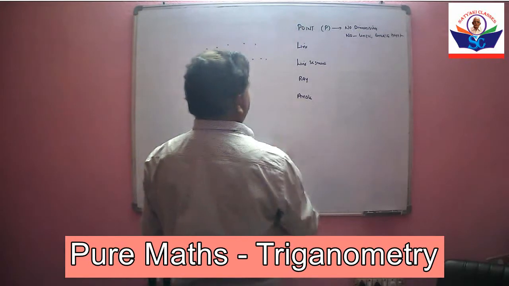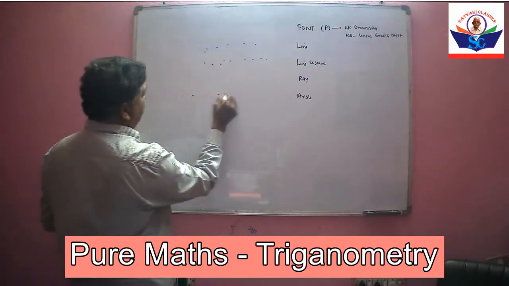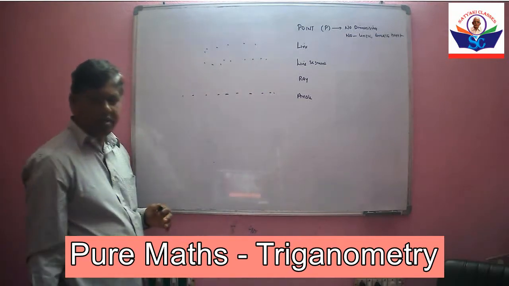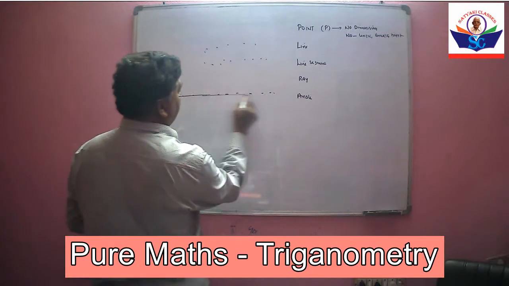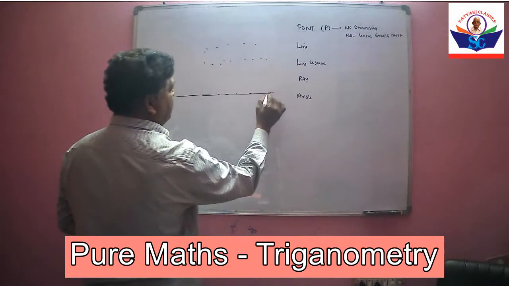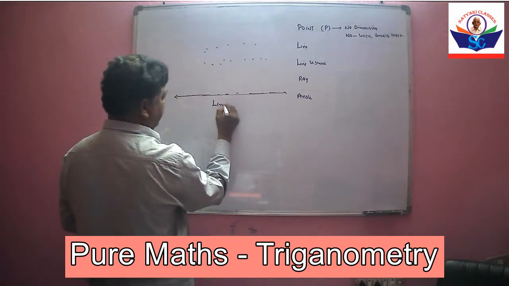Okay. Next, line. What is a line? There are so many dots in a plane. If we join these points, it is called a line.